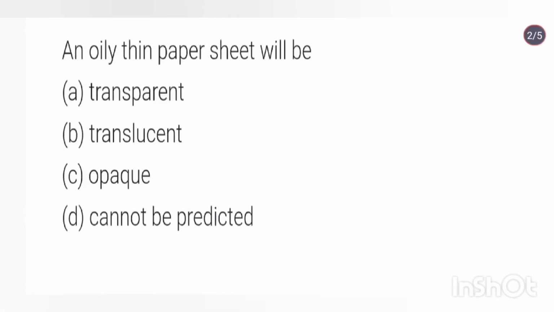An oily thin paper sheet will be translucent. Only a part of light passes through it.